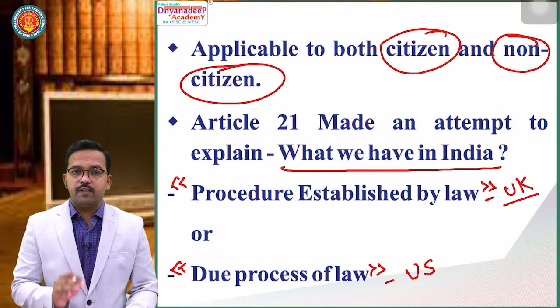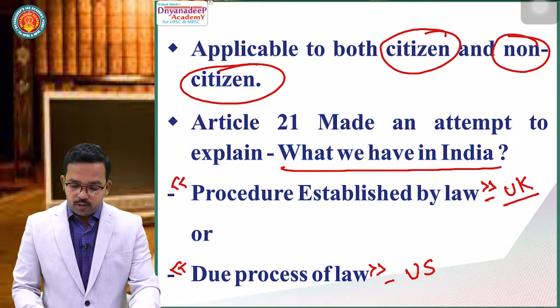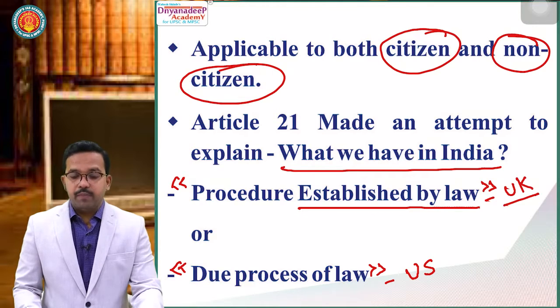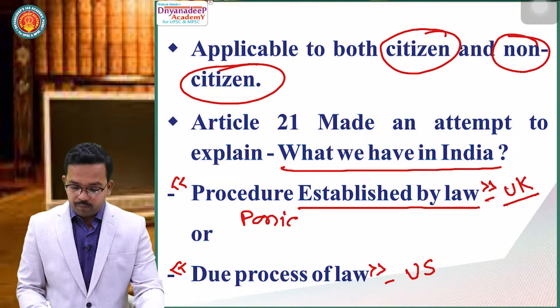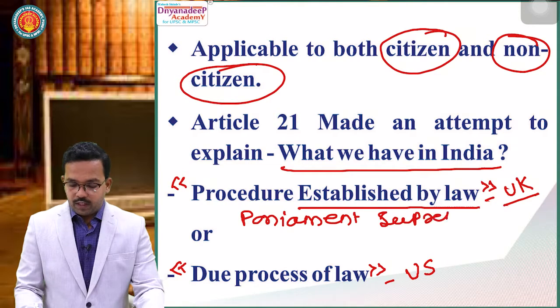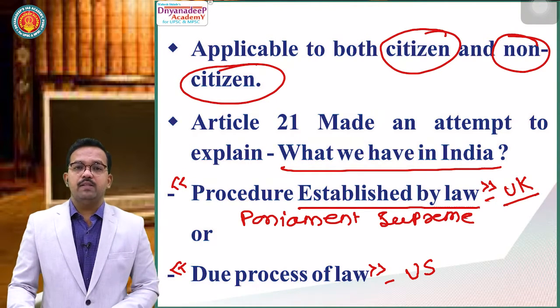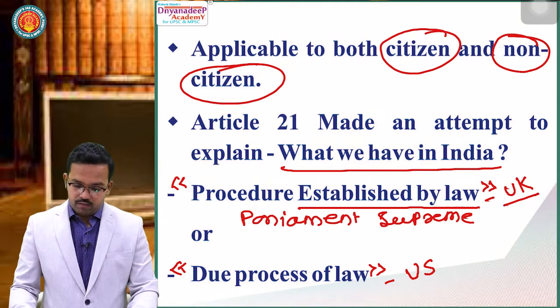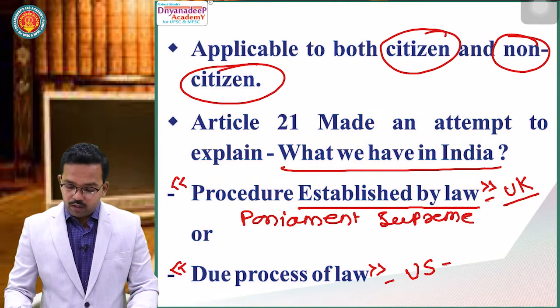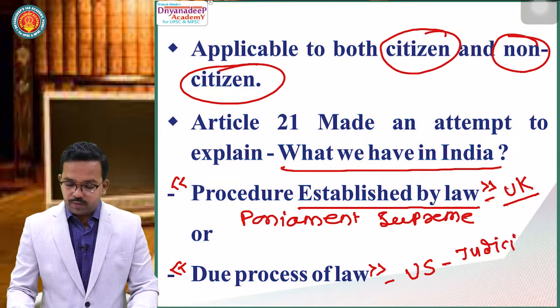Then what is the basic difference between these two things? Procedure established by law makes Parliament supreme. It means whatever Parliament says shall remain final, whereas due process of law talks about judicial supremacy.